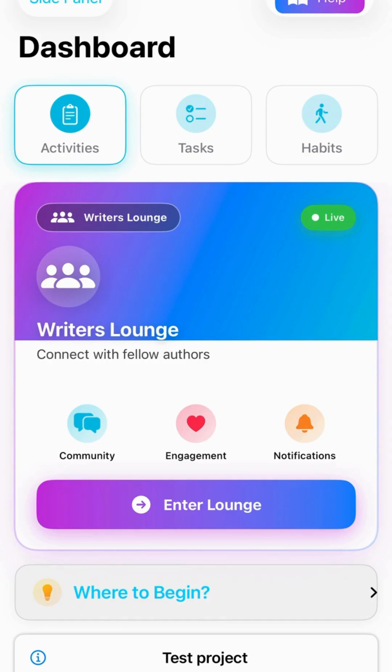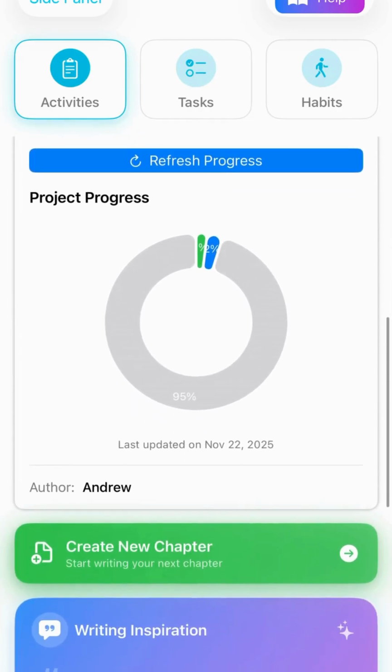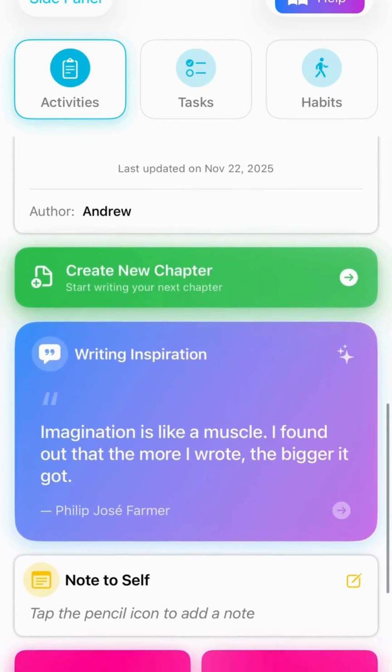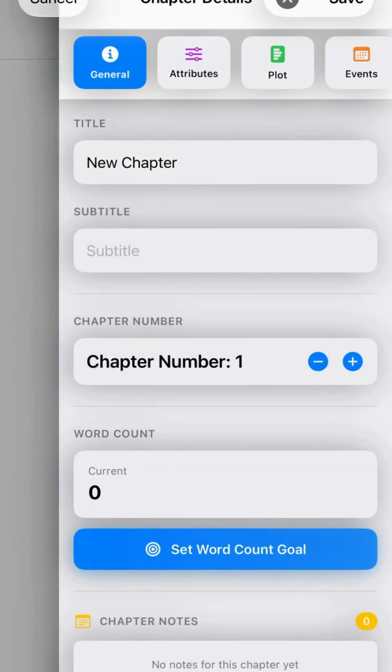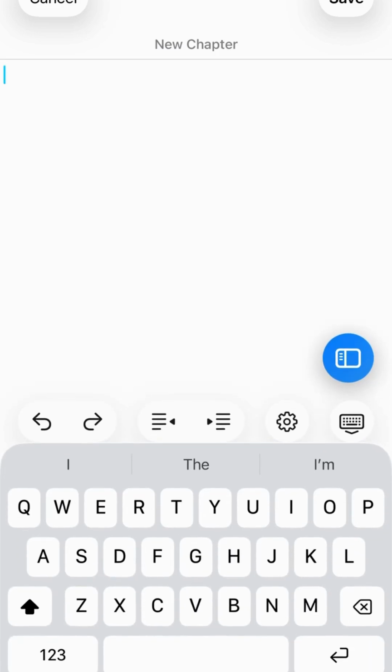If you want to write right now, go to your dashboard and tap the green Create New Chapter button at the top. The full screen editor opens so you can start typing. The editor is set up to keep you focused. There's a floating button in the bottom right, looks like a sidebar icon, that opens a side panel with chapter details and connections without leaving the editor.